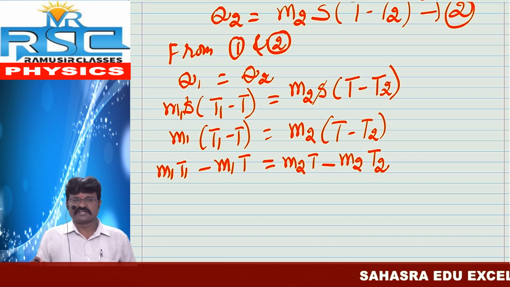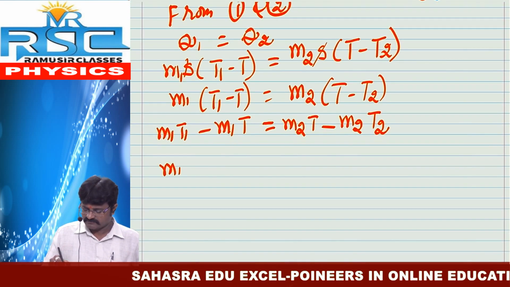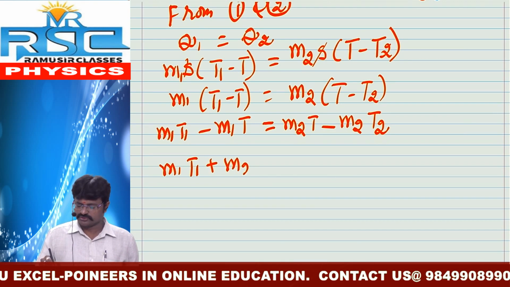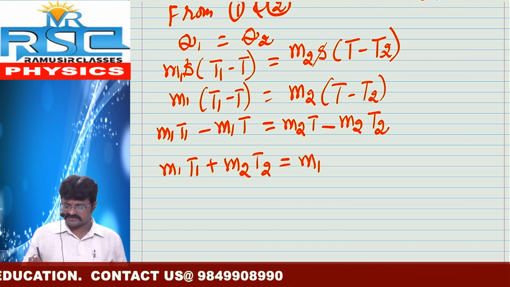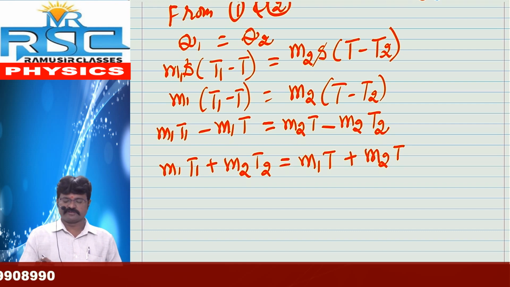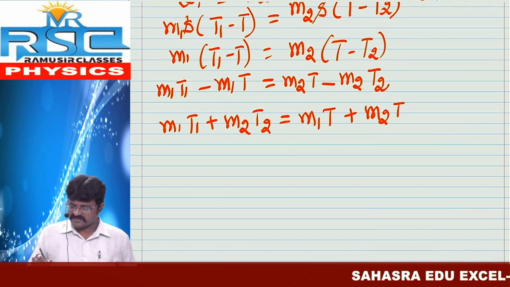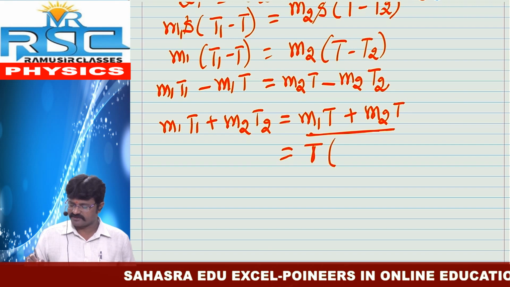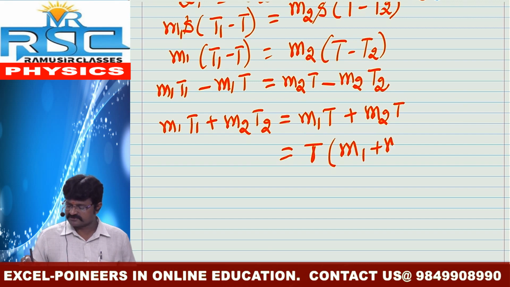Next, minus values are taken to one side and plus values to the other side. So here, M1 T1, and the minus value taken this side is M2 T2. Similarly, the minus value taken this side is M1 T plus M2 T. M1 T1 plus M2 T2 is equal to M1 T plus M2 T. What is the common between these two? T is the common, so T equals M1 plus M2.